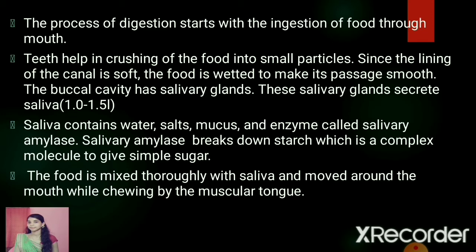And then we have salivary glands. The salivary glands secrete saliva, and in a day about 1 to 1.5 liter of saliva is produced in the buccal cavity. This saliva contains water, salts, mucus, and an important enzyme called salivary amylase. This salivary amylase acts on the starch and the glycogen and converts them into simple sugar. The food is mixed thoroughly with the saliva and moved around the mouth while chewing by the muscular tongue.